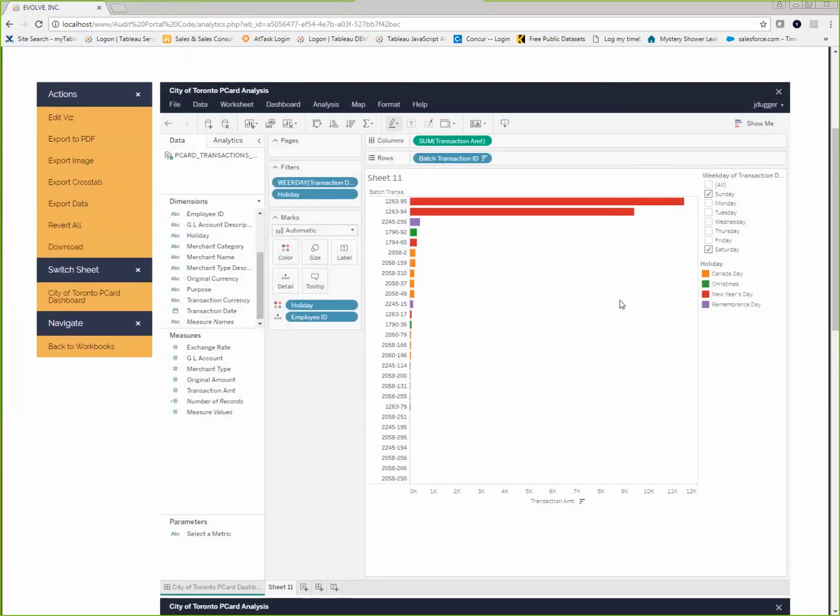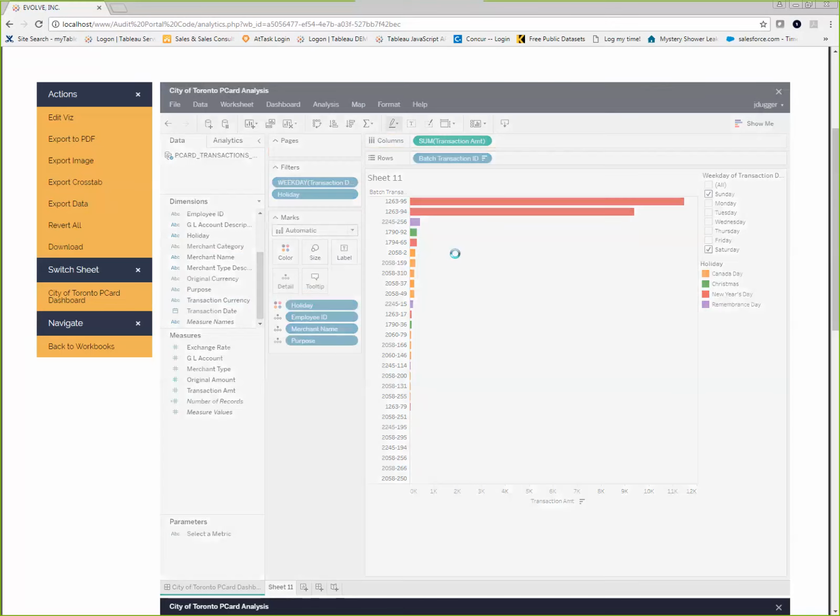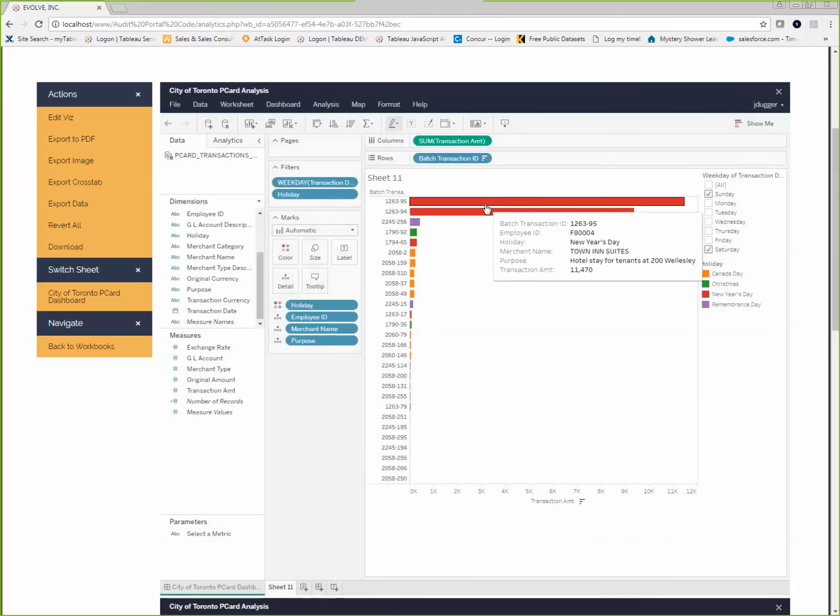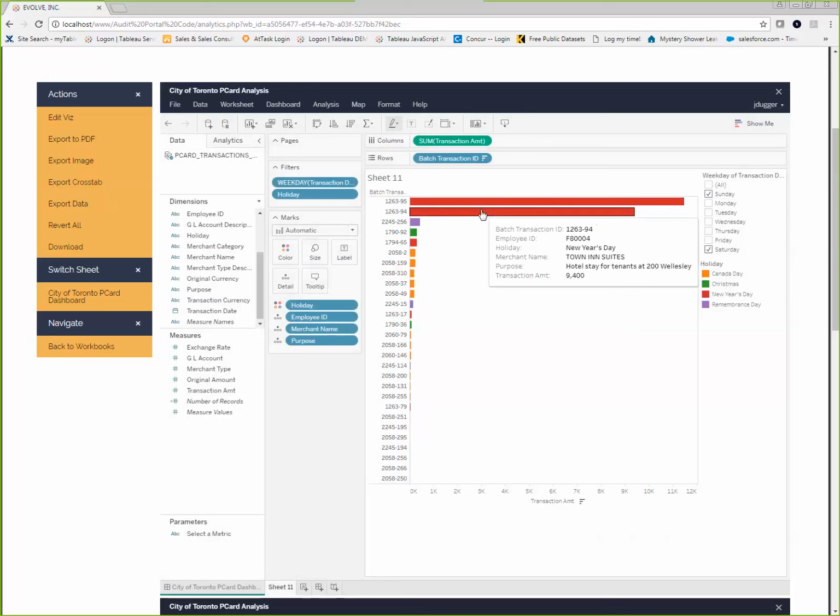I've got a handful of transactions that occurred on the weekend and occurred on a holiday. In this particular case, I have employee ID F80004 who purchased something on New Year's Day for $11,000, and that same employee purchased something else on the same day for $9,400. We had $20,000 there for this particular employee. Well, I wonder, you know, who was the merchant that they purchased this transaction from? Town and Suites. Okay. Well, what was the purpose of that transaction? Let's drag that in there, and let's check that out. A hotel stay for tenants at this address, and then the same for that purpose.